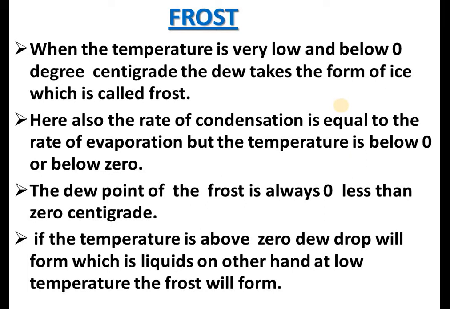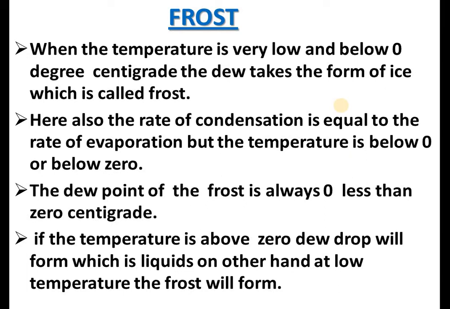Here also the rate of condensation is equal to the rate of evaporation, but the temperature is below 0 degrees centigrade or the freezing point. The dew point of the frost is always less than or equal to 0 centigrade.